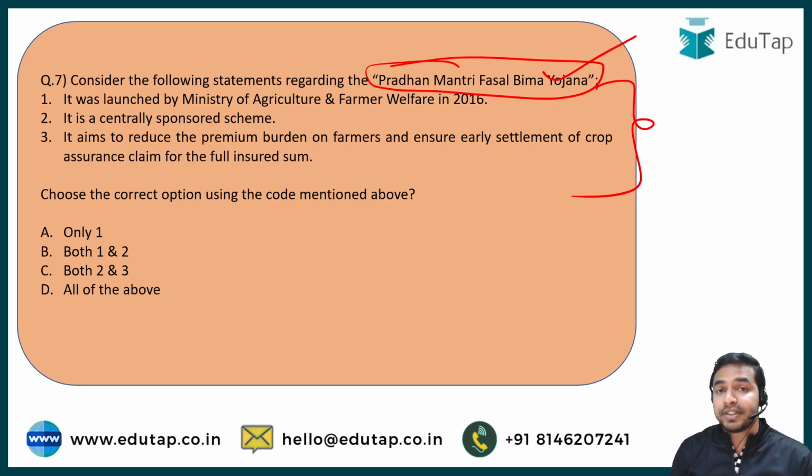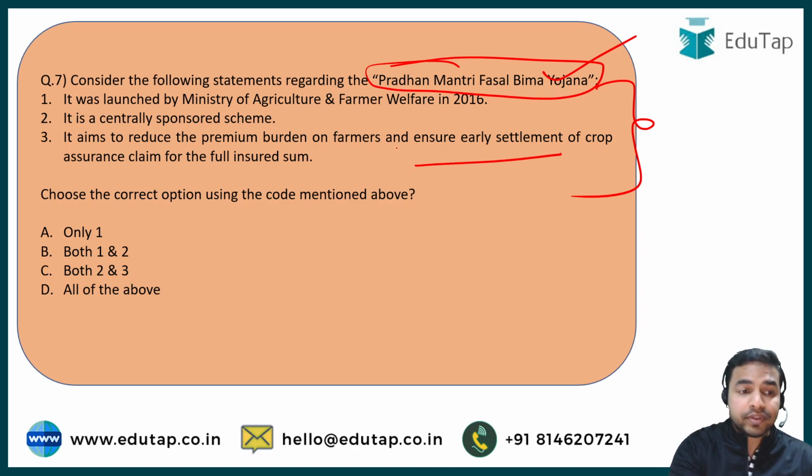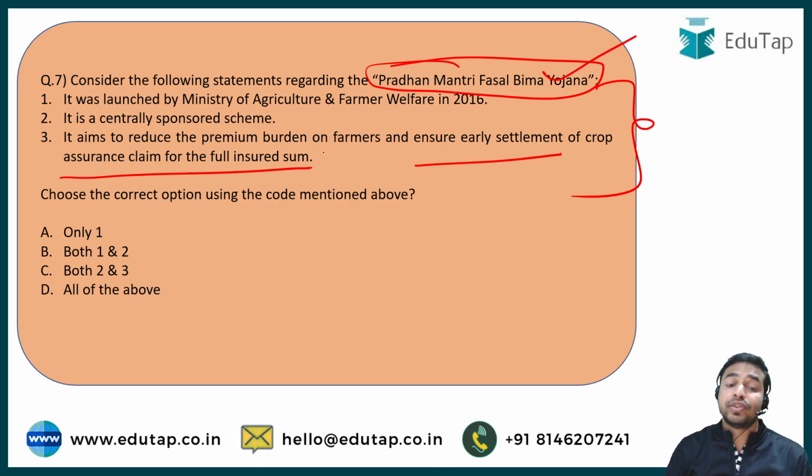The second statement says that it is a centrally sponsored scheme. The third statement says that it aims to reduce the premium burden on farmers and ensure early settlement of crop assurance claims for the full insured sum. So please tell me in the comment section below what exactly is the right answer, which statement is correct as per the above mentioned scheme.